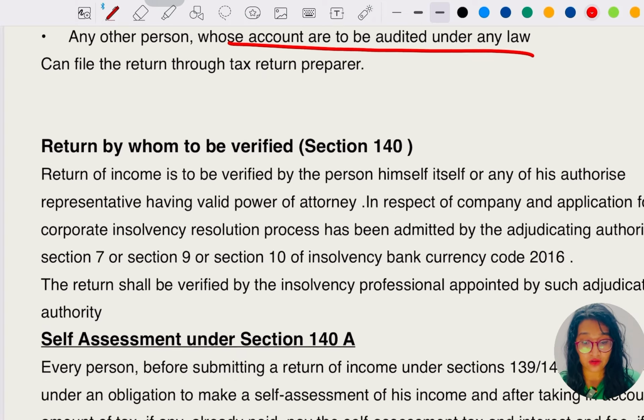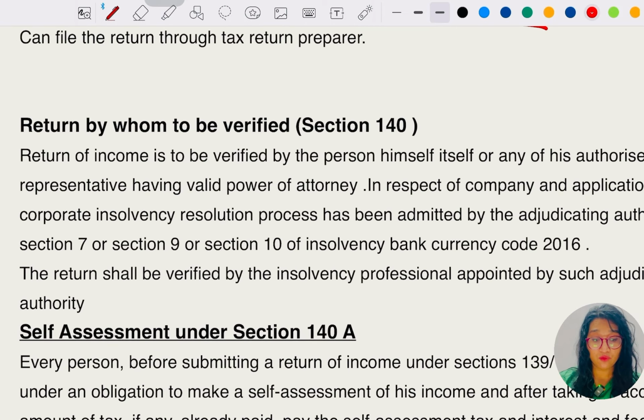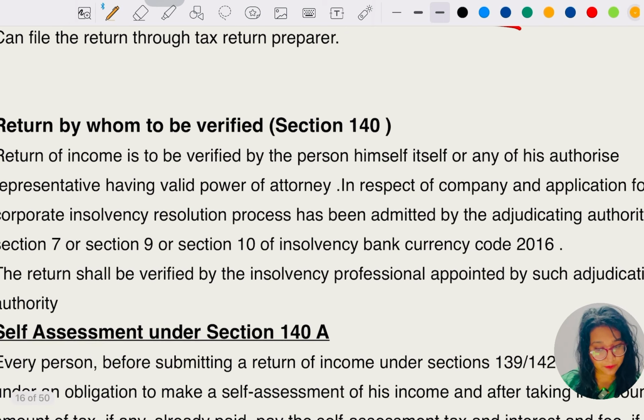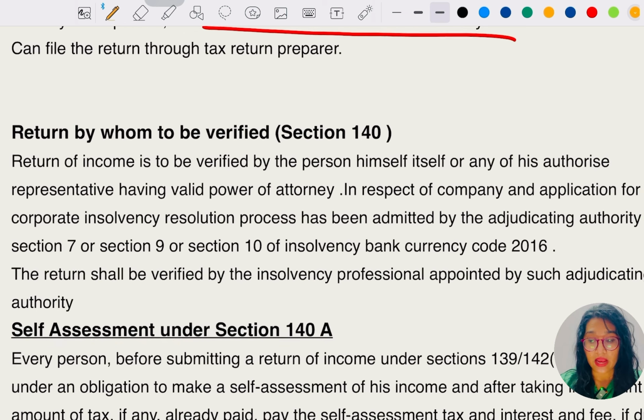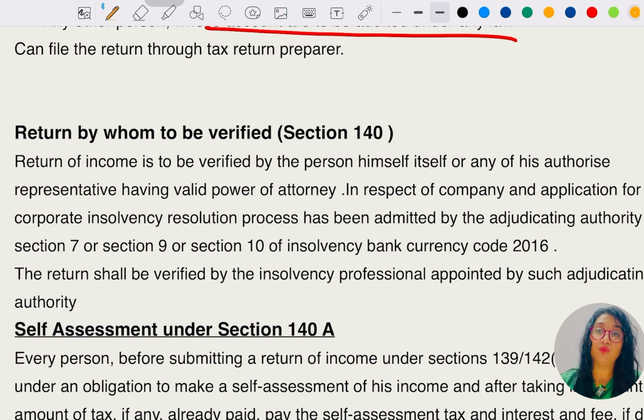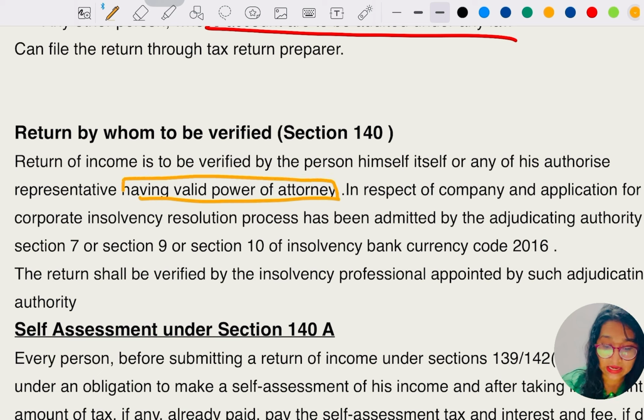Let's go to section 140, which says by whom the return is to be verified. The return of income is to be verified by the person himself or any of his authorized representatives having a valid power of attorney. In the absence of the principal who has the power, the law says that any person having a valid power of attorney can verify the return of the individual.